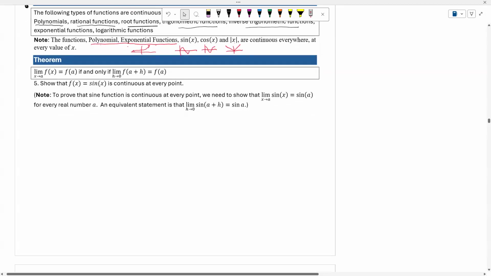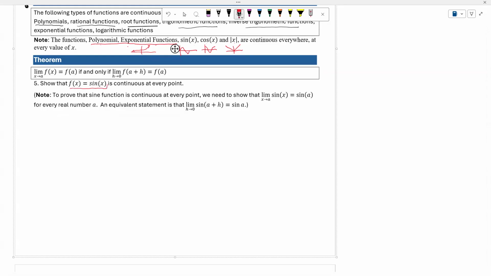Now, one thing about this is, what if I want to show that one of these functions is continuous everywhere? Then I need another theorem to help us do this. This theorem tells me that the limit as x approaches a of f of x equals f of a if and only if the limit as h approaches 0 of f of a plus h equals f of a.